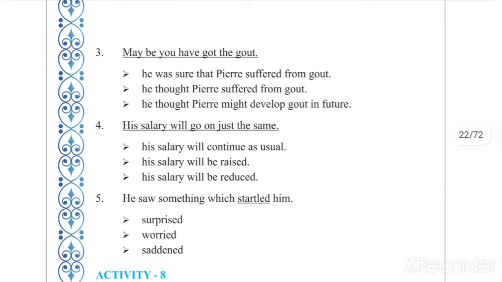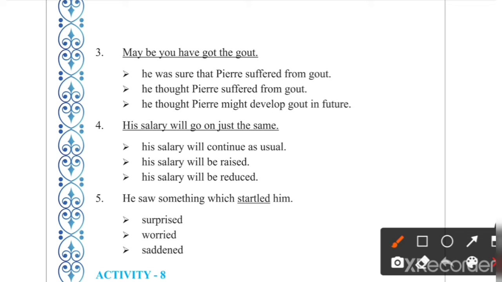Third one. Maybe you have got gout. And what is the correct expression for this? He was sure that Peary suffered from gout. He thought Peary suffered from gout, or he thought Peary might develop gout in future. The correct answer is he thought Peary suffered from gout. Understood?